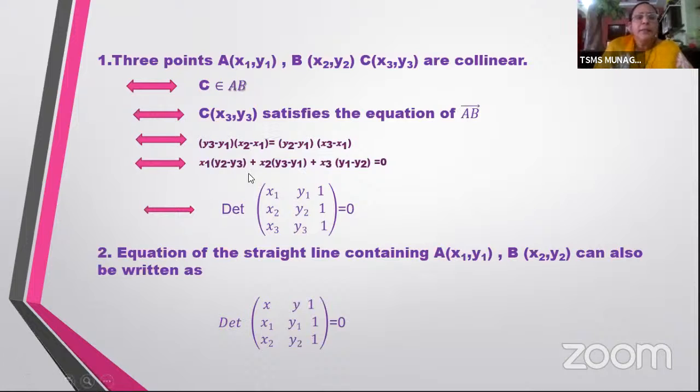Now here there is another method where you can use 2 points, find the equation of the straight line, and substitute the third point in that and see if it satisfies the equation. That is, if it makes the equation 0, then they are called collinear. Collinear means what? All lying on the same straight line. Is it not? The very word tells you that all the 3 points are lying on a straight line. So whenever you want to prove that 3 points are collinear, here you have another method.